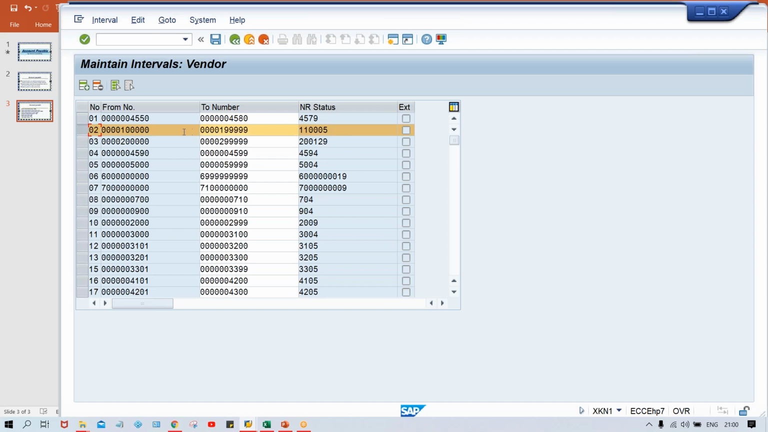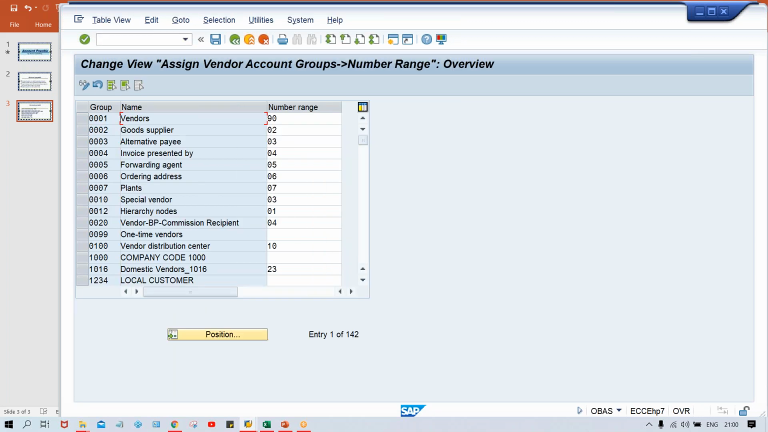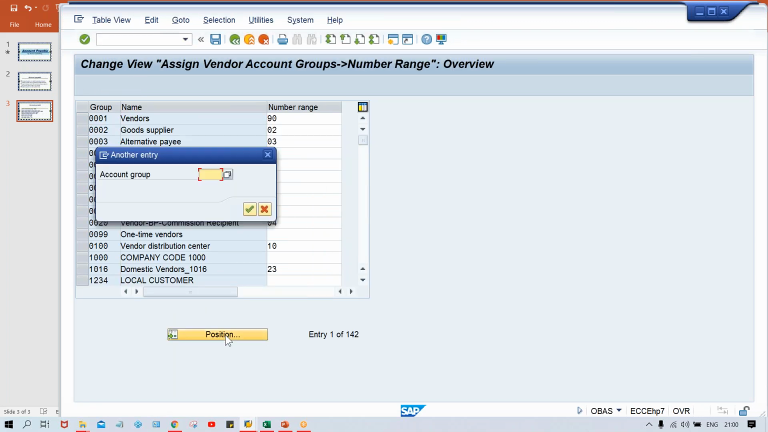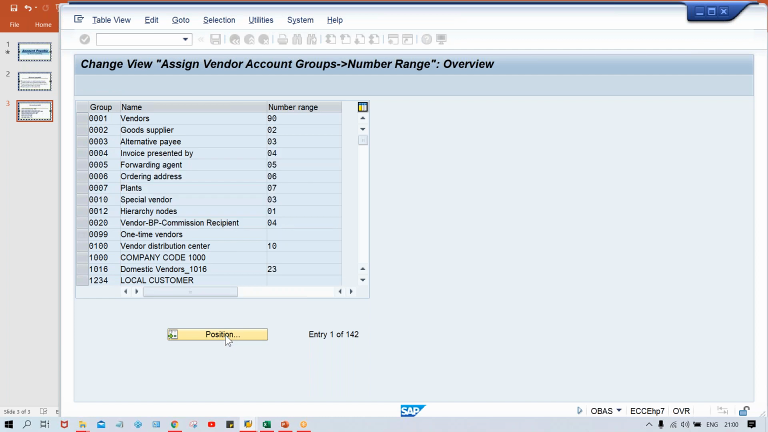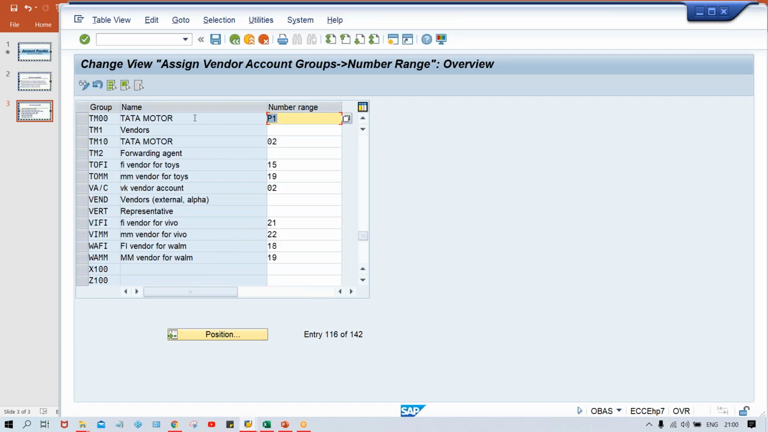Okay, better to use this one, 02. So 02 number range means: go to OBAS. Only if this error is appearing do you need to change it. Or else, if you are able to set up a vendor master, then you can proceed further with the invoice posting and all. Go to transaction code OBAS, and here position PF00, and instead of P2 I'm going to give 08. Save it.